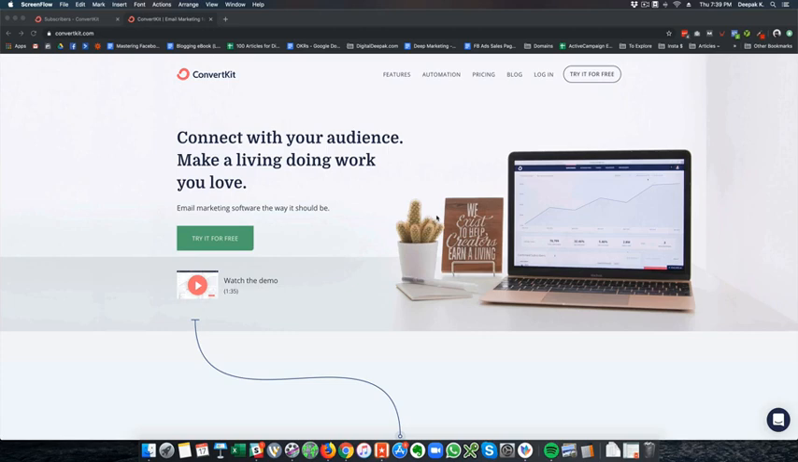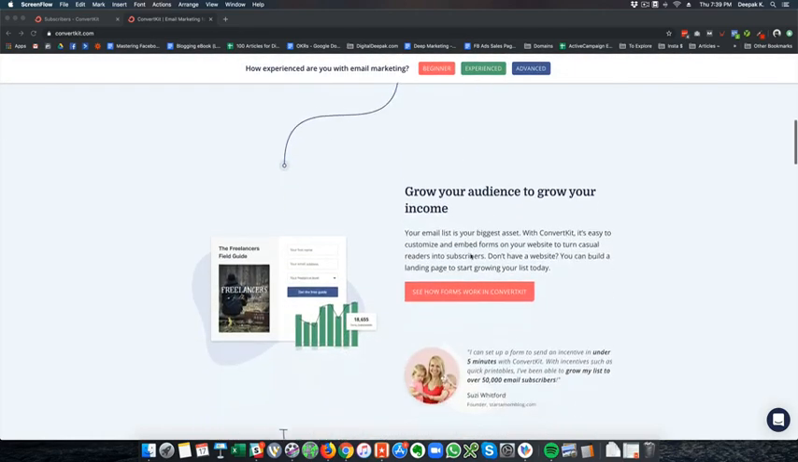So ConvertKit is an email marketing tool and a CRM tool, and the way they have positioned it right now is that here you can see they say we exist to help creators earn a living. So earlier they were focused only on bloggers, and right now they are focused on individuals who sell information products online or whatever.